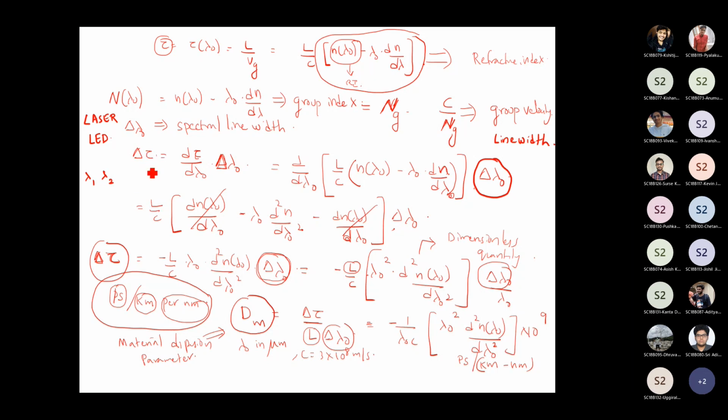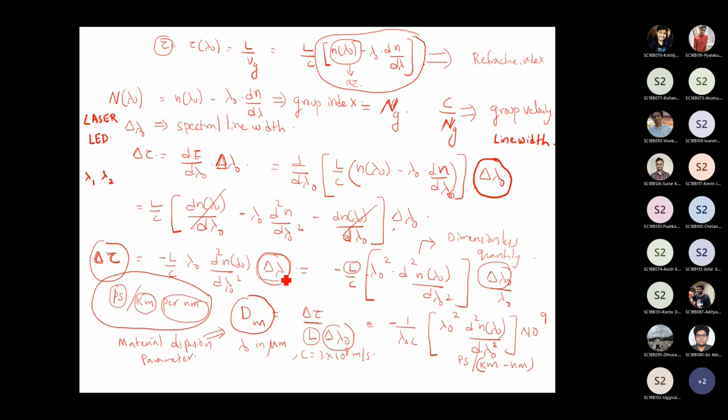To calculate this, you again differentiate this. L by C is a constant, so I take this outside. This gives me dn of lambda naught divided by d lambda naught. If I differentiate this one minus, now these two functions are functions of lambda naught, so you will have to apply the product rule. You apply that and you get delta tau is given by minus L divided by C into lambda naught into d square n of lambda naught divided by d lambda naught square into delta lambda naught.